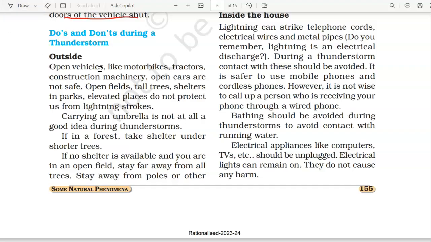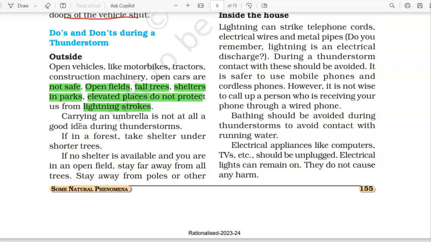Remember, open vehicles like bikes, tractors, construction machinery, open cars, are not safe for us. Any open fields, tall trees, shelters in parks, elevated spaces like mountains or cliffs do not protect us from lightning strokes.